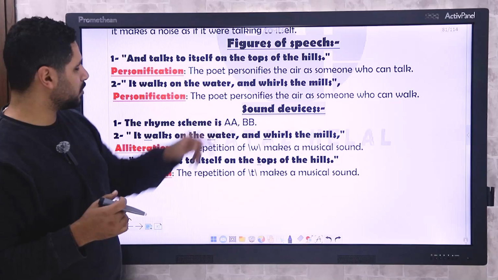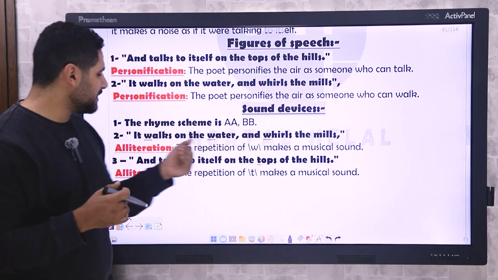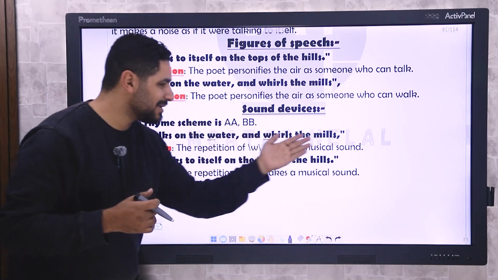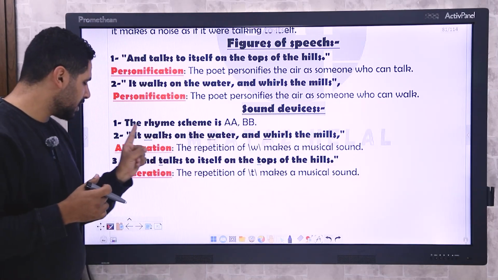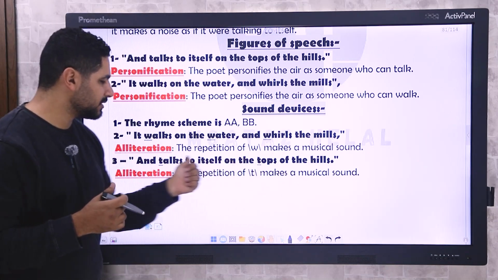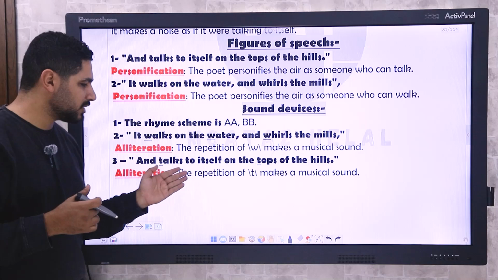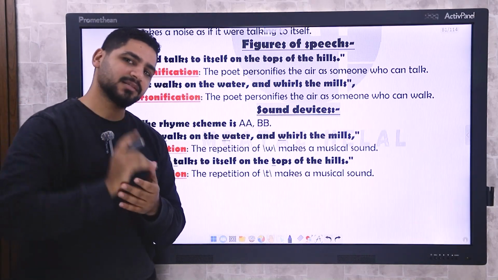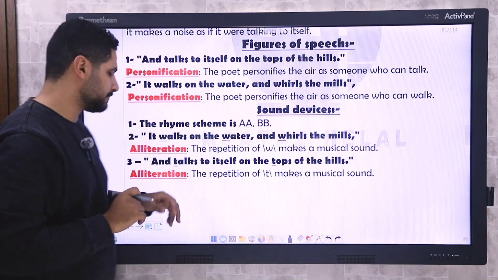And here we have also, as I said, AABB. It walks on the water and whirls. Wah, wah, wah. The repetition of wah makes a musical sound because it's an alliteration. And talks to itself on tops of the hills. Talks, tops, ta and ta. And that's an alliteration. The repetition of ta makes a musical sound. And that was the second stanza. Let's move to the third.